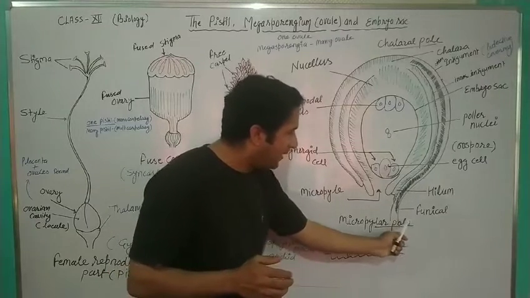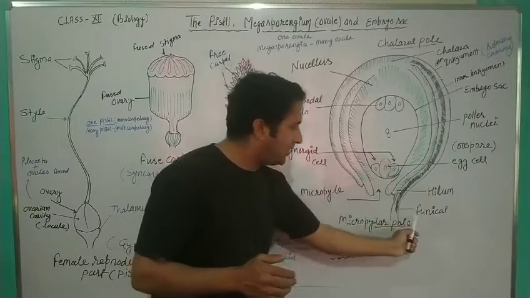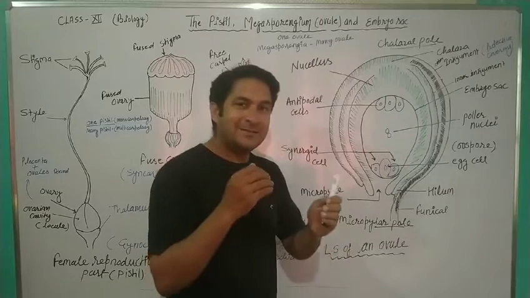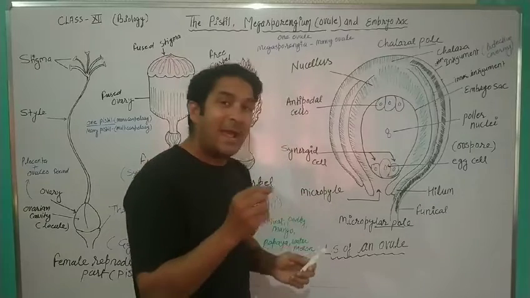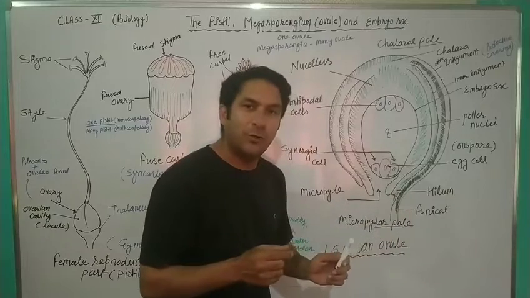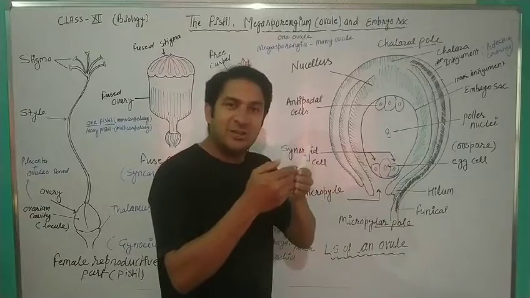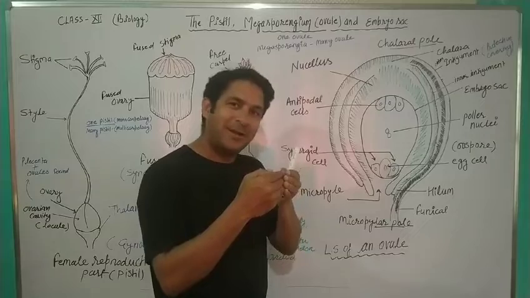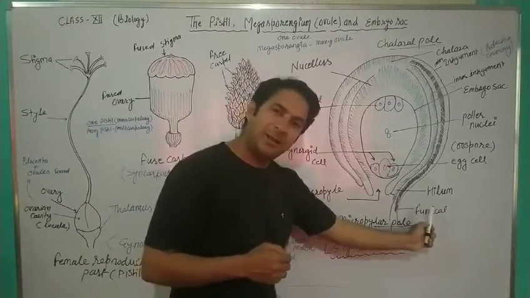The placenta connects with the ovule with the help of the funicle. This funicle is connecting the placenta with the ovule. And the area where the funicle connects with the ovule is called the hilum. Hilum is the junction where the funicle connects with the ovule. Got it about the funicle and hilum?